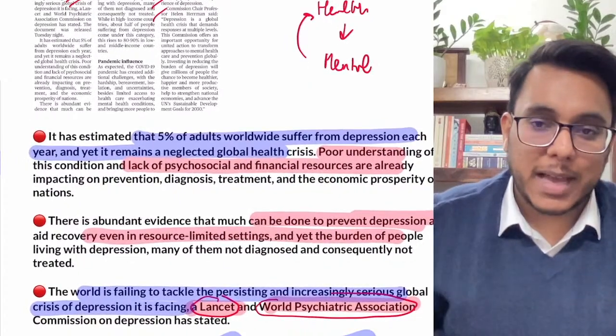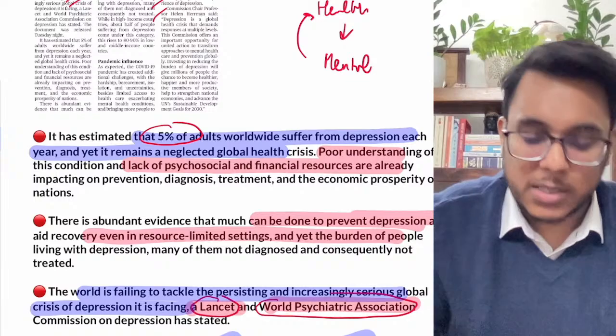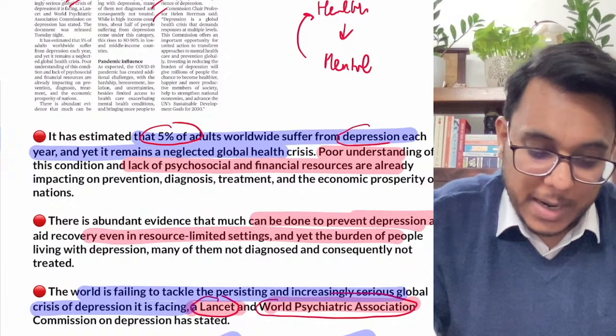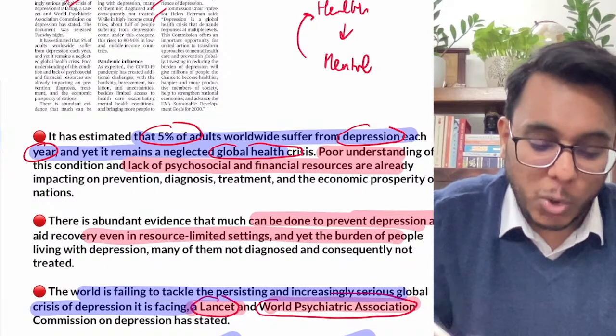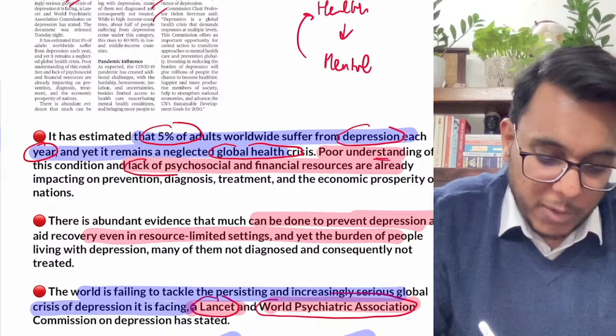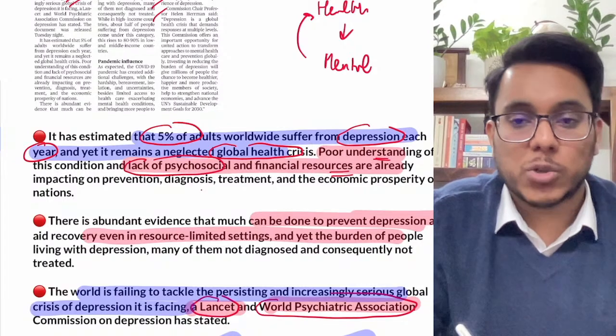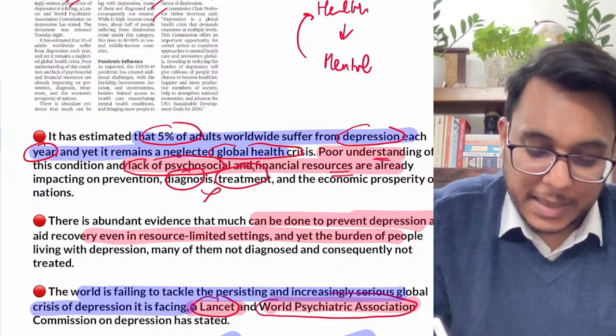It has been provided that around 5% of the adults worldwide are suffering from depression each year, but it happens to be a neglected global health crisis. Fine. Poor understanding of this condition and lack of psychological and financial resources are the problem. There is no proper diagnosis, no proper treatment. Is it clear or not?